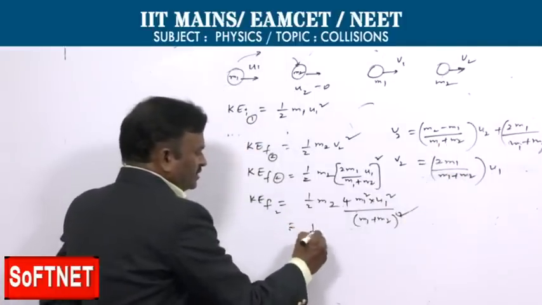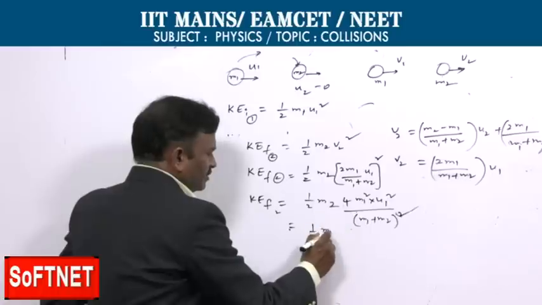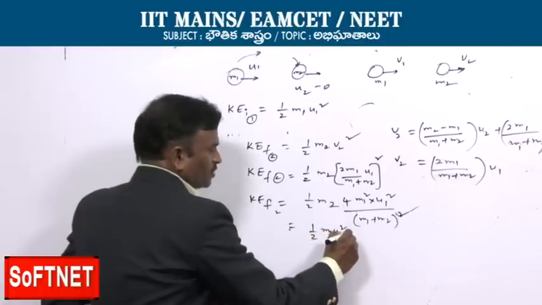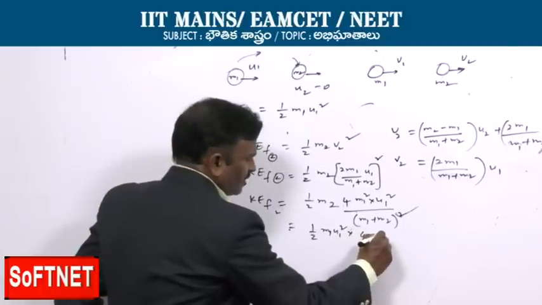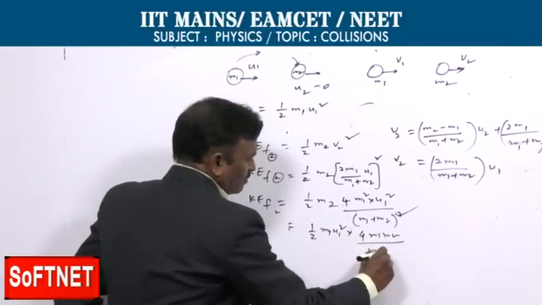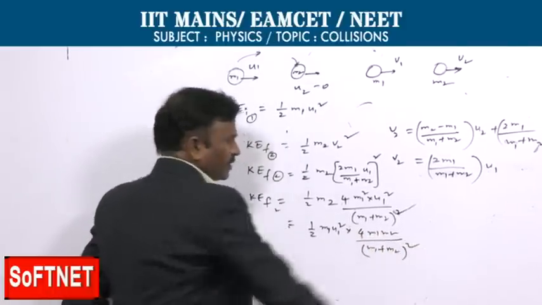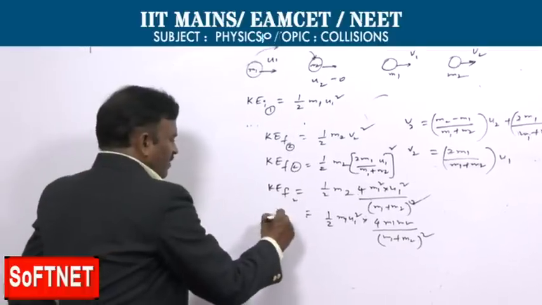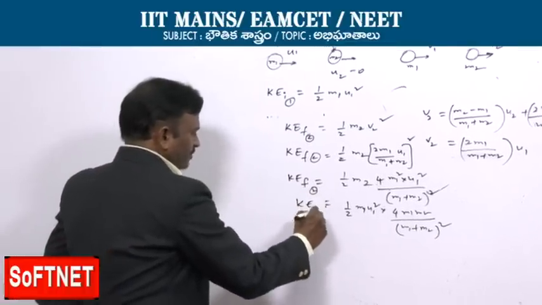Here we can write as half m1 u1 square into 4 m1 m2 by (m1 plus m2) whole square. It is the final kinetic energy of the second body.